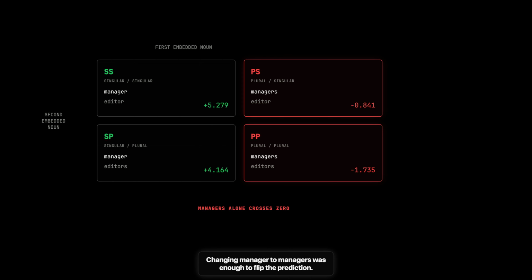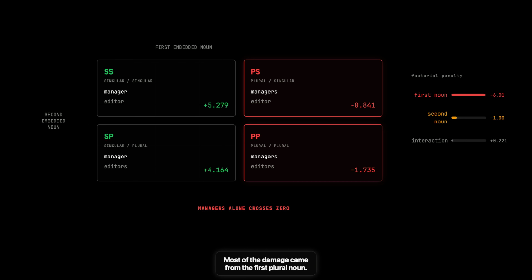Changing manager to managers was enough to flip the prediction. Changing only editor to editors weakened the correct answer but did not flip it. Most of the damage came from the first plural noun. The second added a smaller penalty. The two penalties mostly added together without a new effect appearing when both nouns were plural.